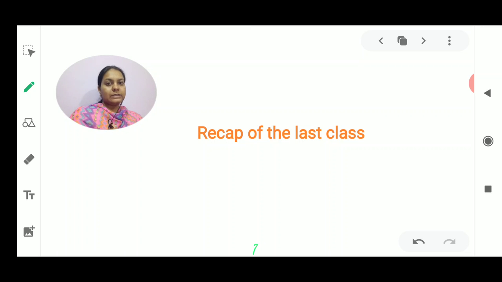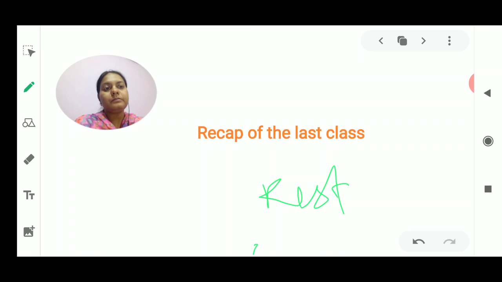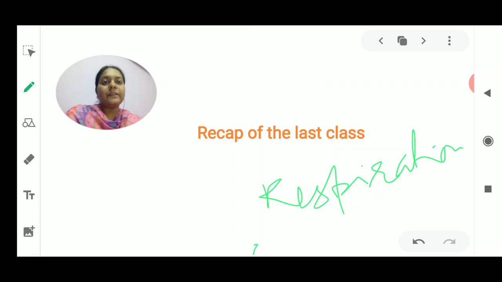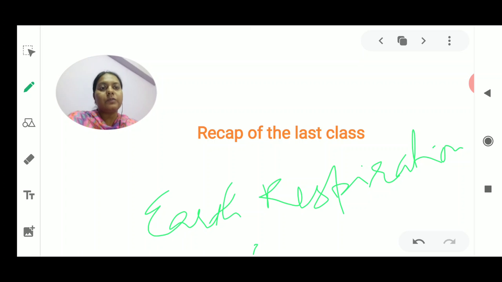And lastly, in the last class I discussed respiration in various organisms. In the earthworm we discussed skin respiration, and in amoeba we discussed that it takes place through the general body surface. And we saw that respiration in fish takes place with the help of gills. So we have seen the different breathing mechanisms in the earthworm, the fish, and similarly in the amoeba.